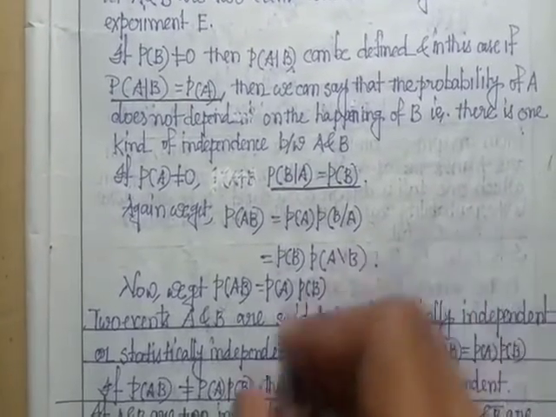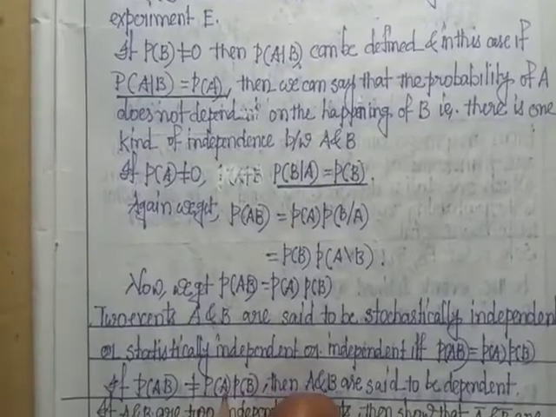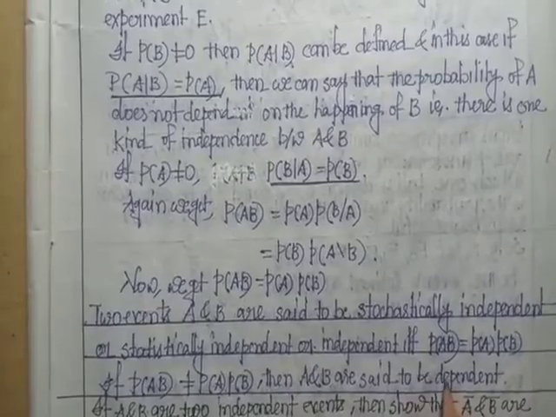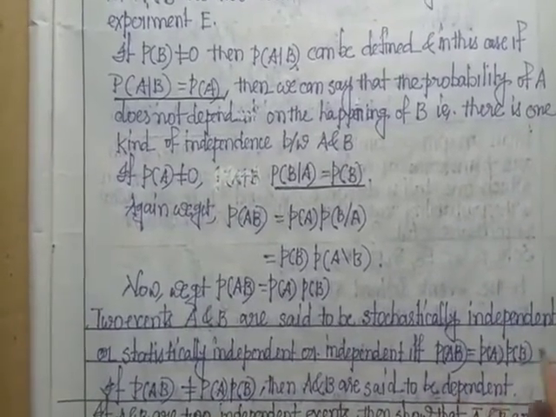If P of AB is not equal to P of A into P of B, then A and B are said to be dependent. Not equal means dependent.